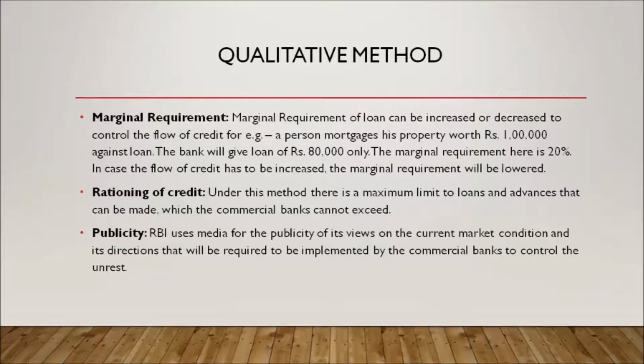Margin is the difference between the market value of the security offered for bank loan and actual loan granted against the security. The RBI lowers the margin to expand the credit and raises the margin to contract or control the credit. This system was introduced in 1956.